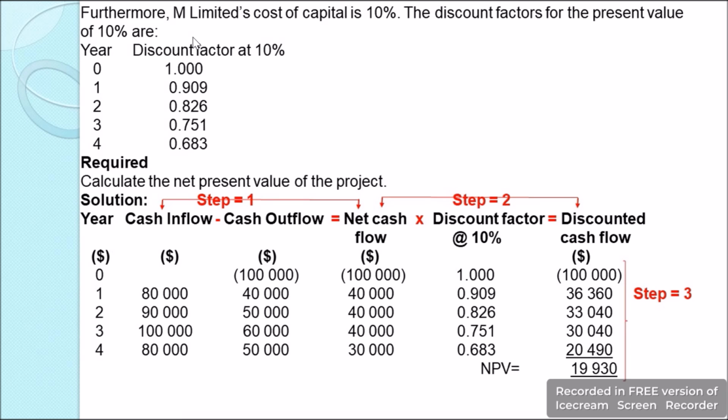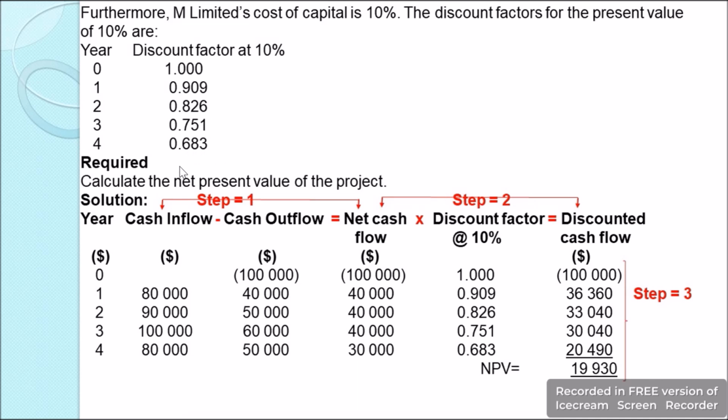However, we require the discounting factor for this. The further information which is given is M Limited's cost of capital is 10%. The discounting factors for present value at 10% are, in year 0, that is the present value, $1 worth will be 1 itself, because today $1 worth will be the same as 1. So the discounting factor will be 1. For year 1 it is 0.909, for year 2 it is 0.826, for year 3 it is 0.751, and for year 4 it is 0.683.